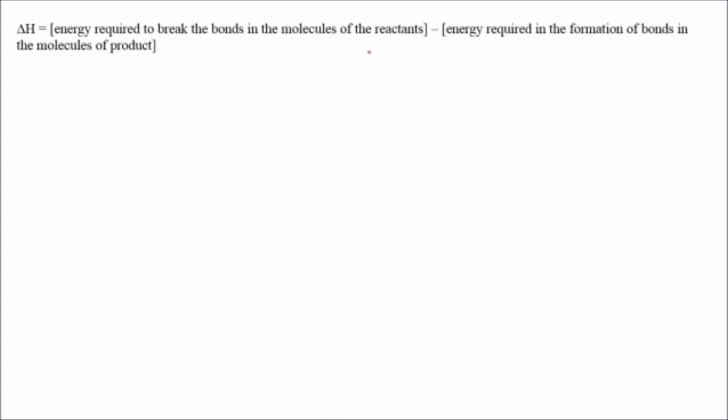So what will happen when we are talking about the reactant here? During the formation of products, the reactants will be converted into the product. While the reactant is converted into product, the bonds will be broken, so that rearrangement of bonds will take place and product will form. So here energy will be required to break the bonds of the reactant, and during the formation of the product, energy will be released for the formation of bonds.